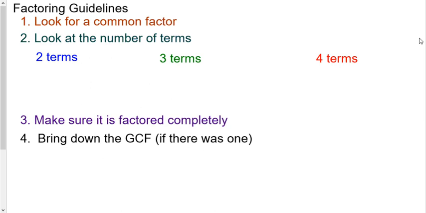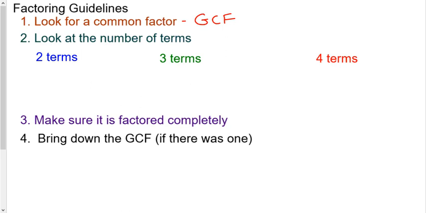All right. Now that we've completed factoring, we're going to make a little factoring guideline here. This is the process that I go through when I'm looking at a problem for deciding how to factor. The first thing I always do is look for a common factor. We called this the GCF. We did this back in section 6.3, was the first time we did it. And then we've always said, is there a GCF? Is there a GCF? That's the first thing you always look for.